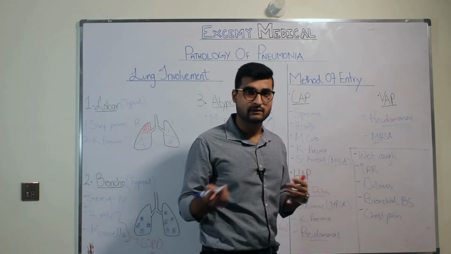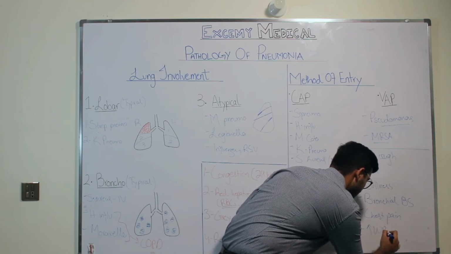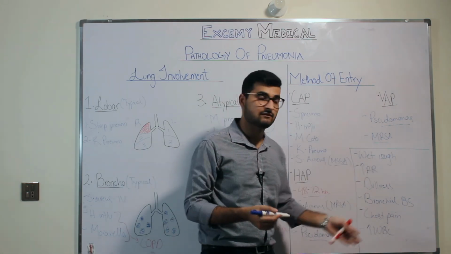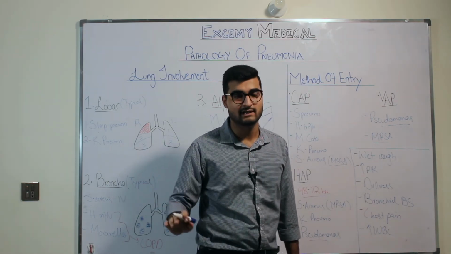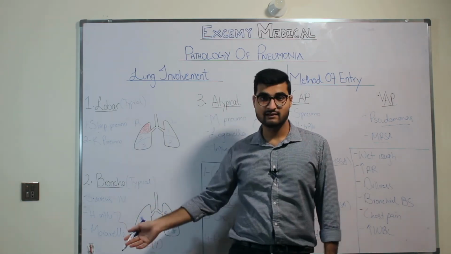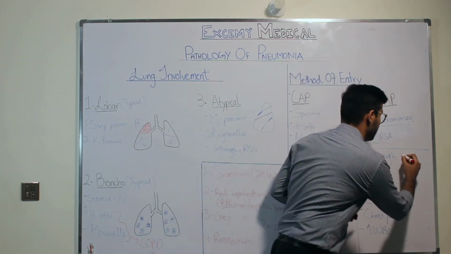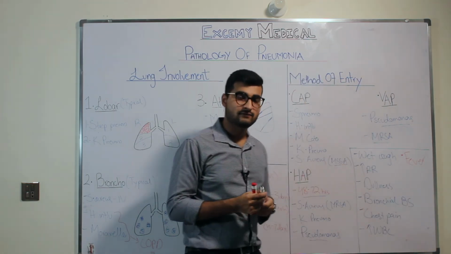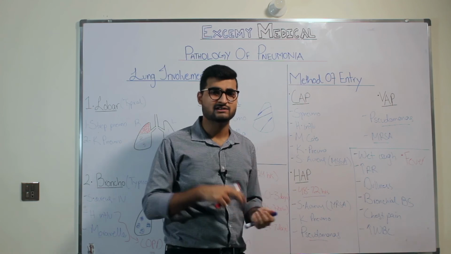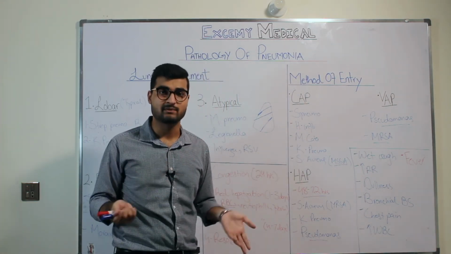And on laboratory diagnosis, you will also see that you have a high WBC count because obviously you have an infection. Now, in all of this, there is something very common that you will most definitely have, which is fever. It is a bacterial infection, so you will have fever. So fever is very common. The patient is going to come to you with that as well. So fever, wet cough, increased respiratory rate, dullness to percussion, bronchial breath sounds, chest pain. These are all the things that you will find in a typical patient of pneumonia.